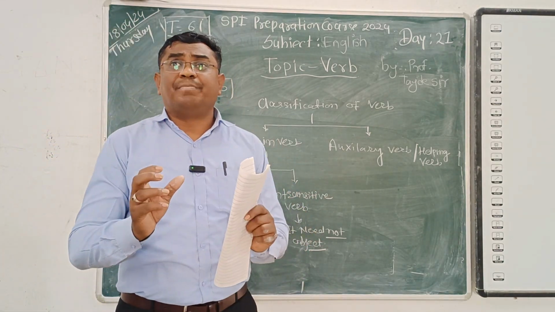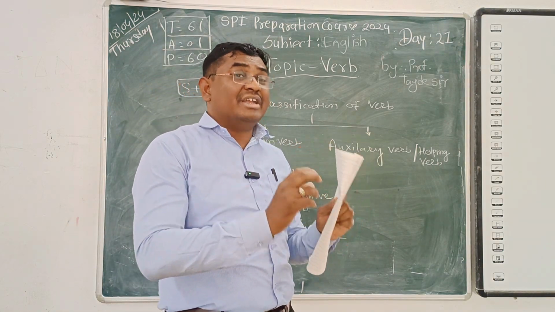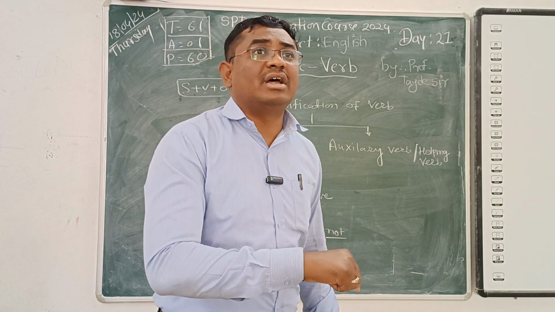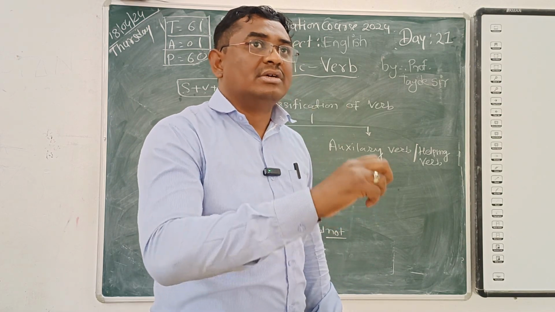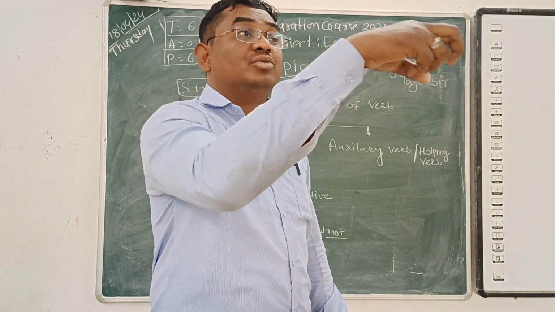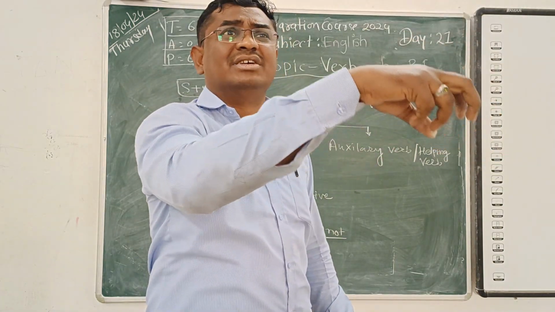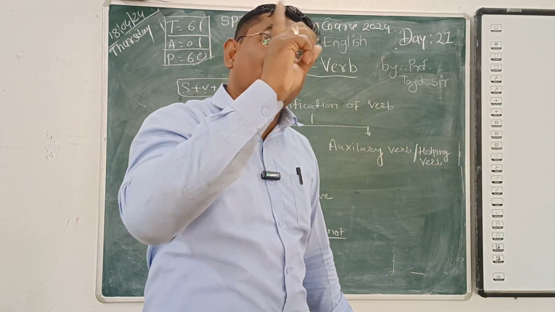What is a subject? A person or a noun or a pronoun. When it is doing an action, we call it a subject, and it needs an object to do the action. The subject is doing some action on something else, and that something else is the object.